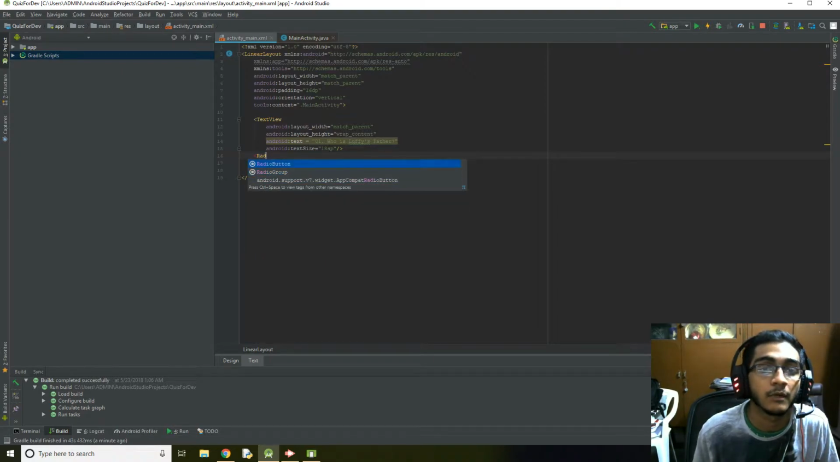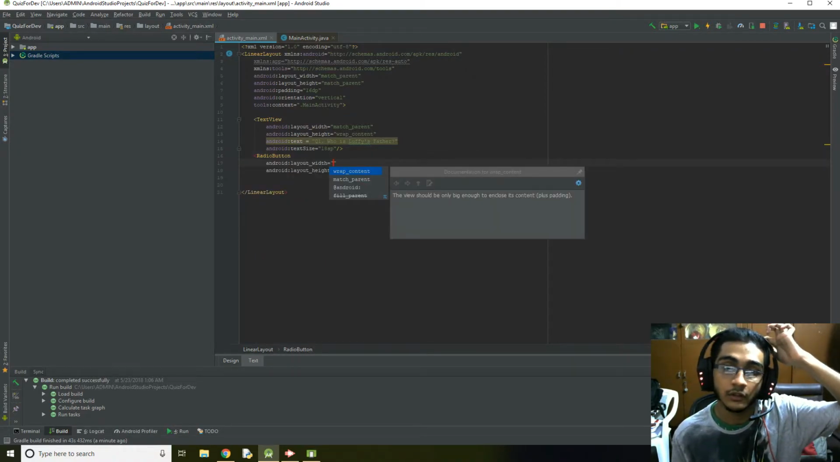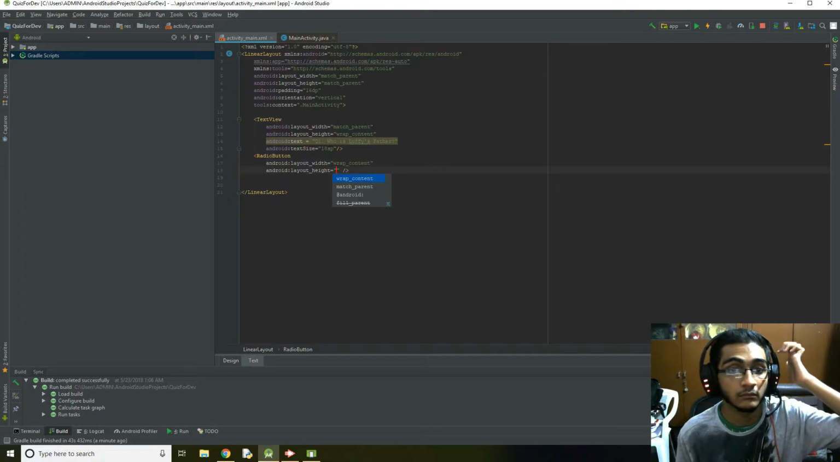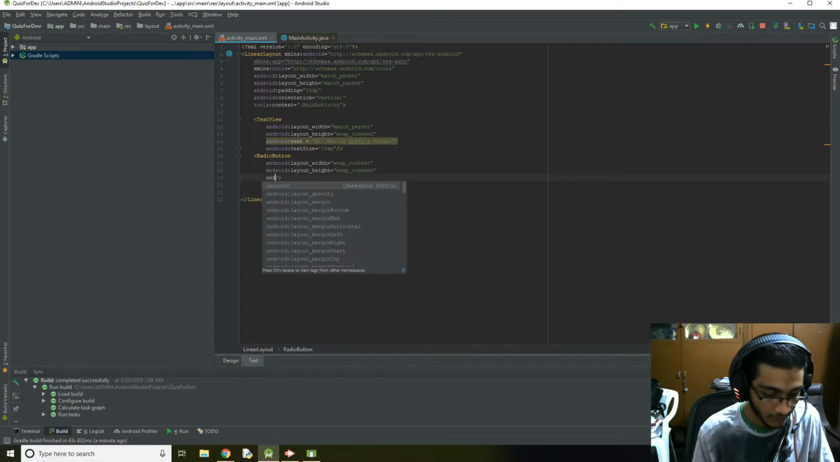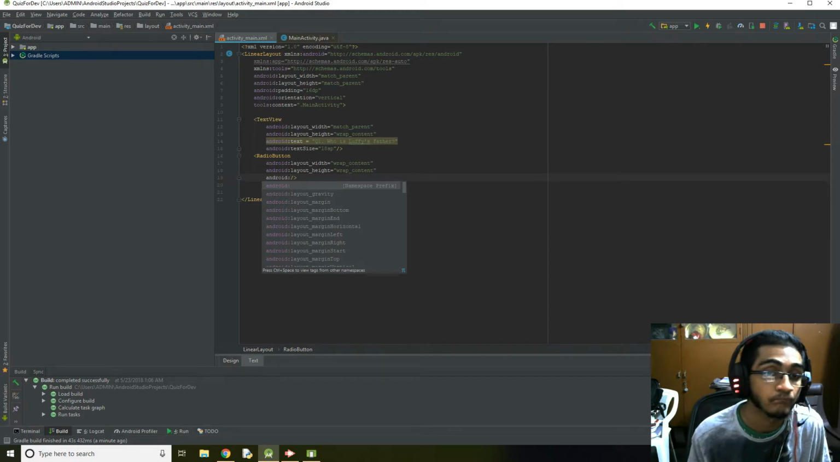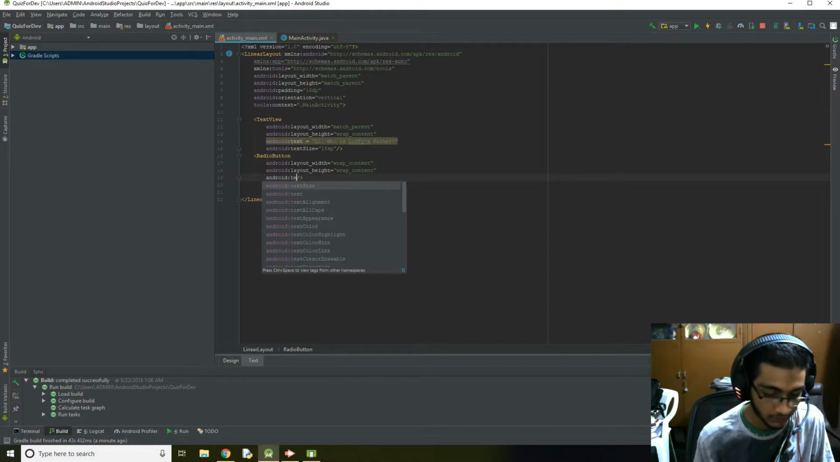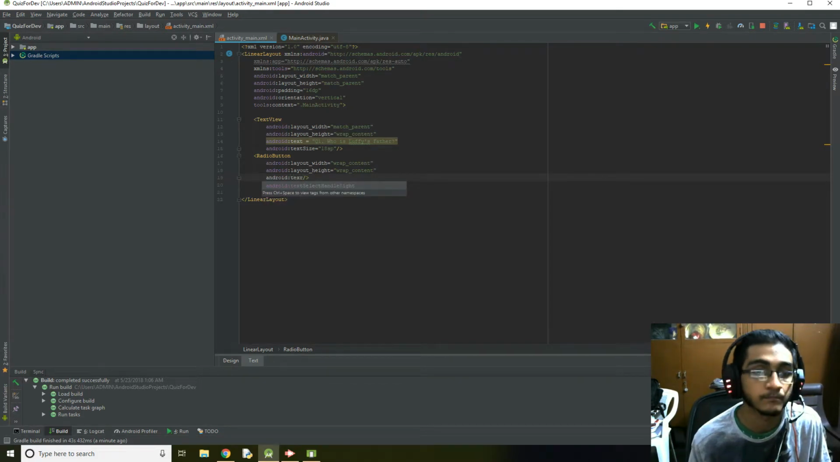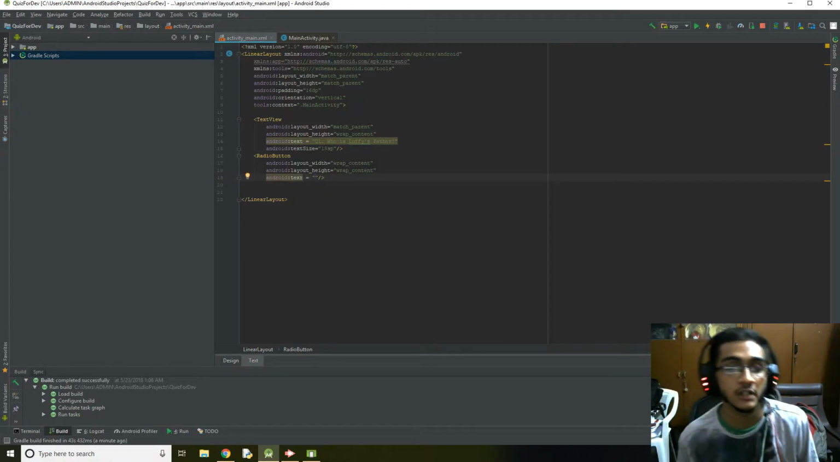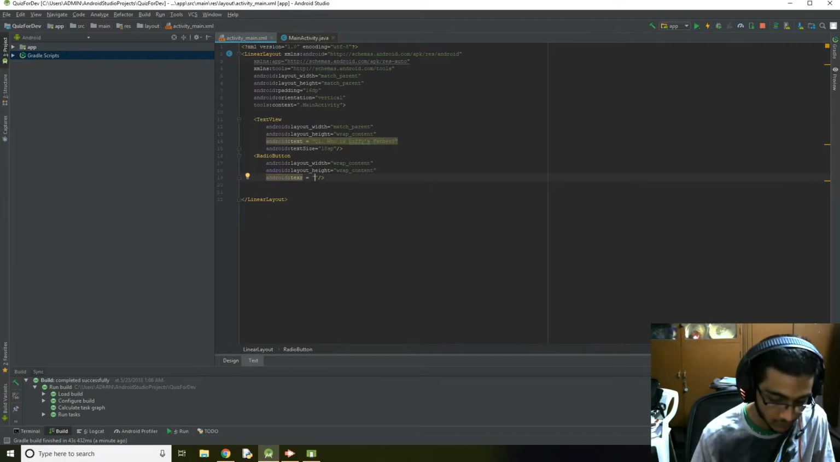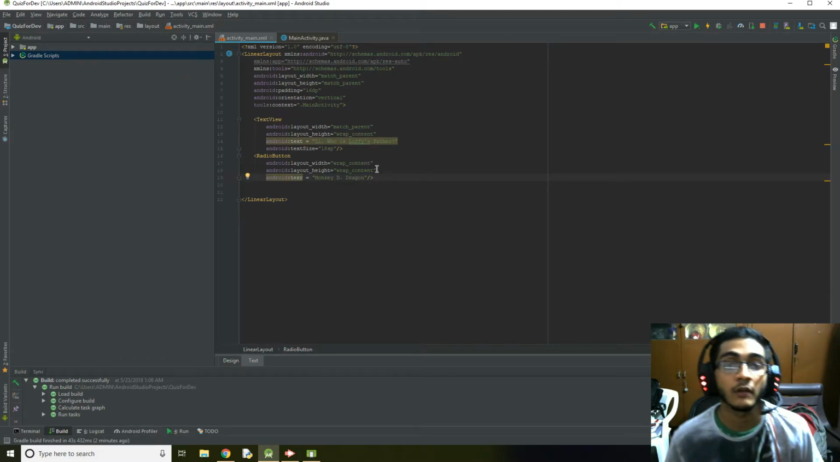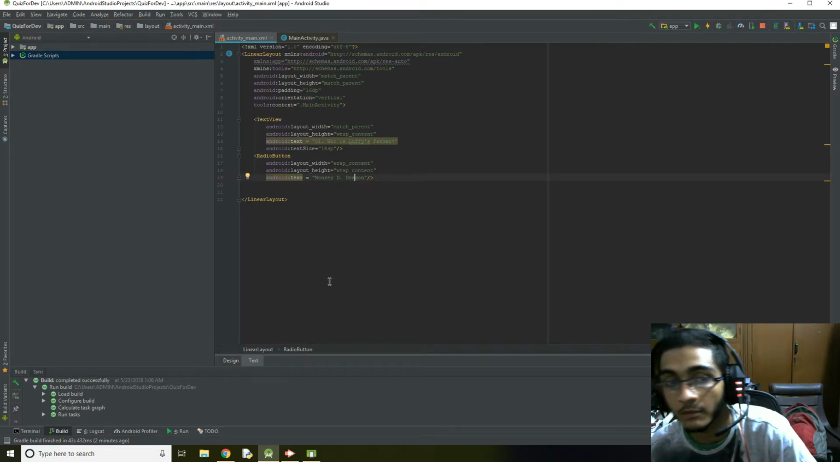Let's type radio button. Let's wrap the content here, and let's add some text. Luffy's father's name is Monkey D. Dragon, right? So let's name him out. Monkey D. Dragon. Right now, this is how radio button is gonna look.